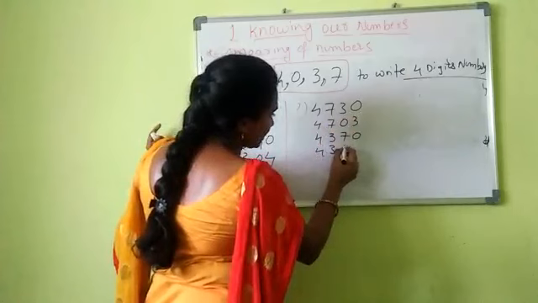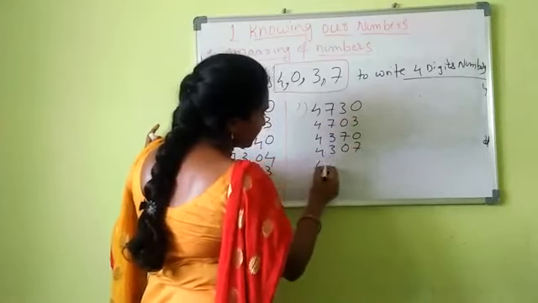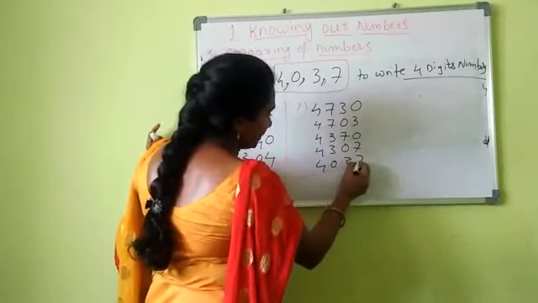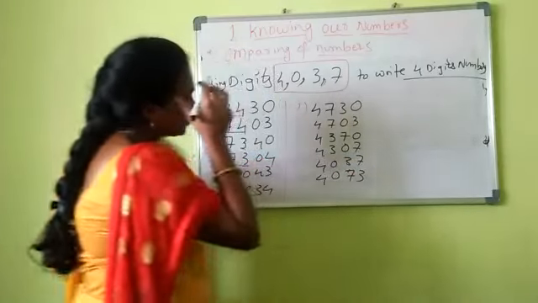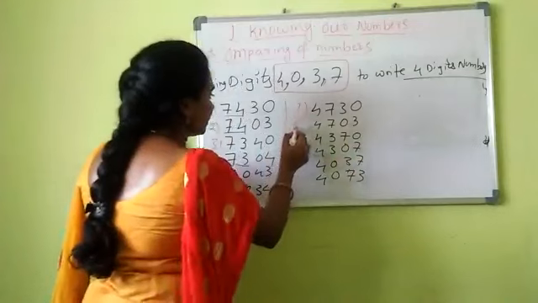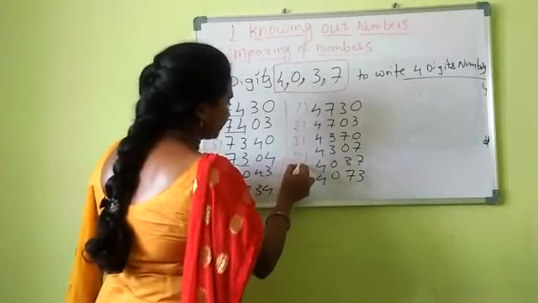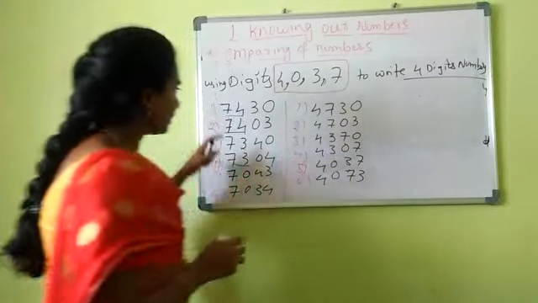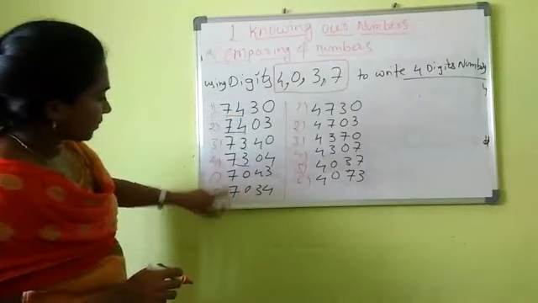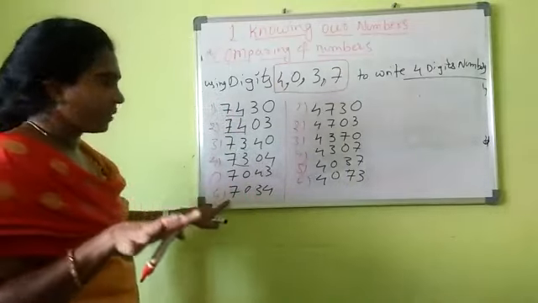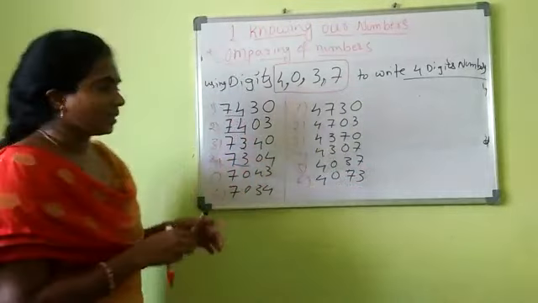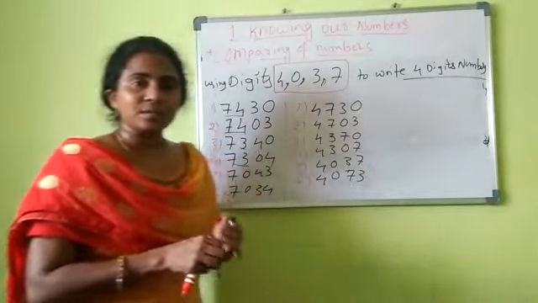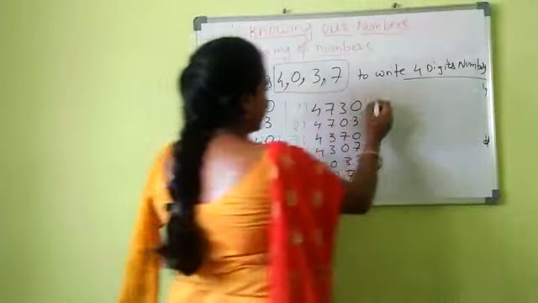Again 3 is fixed, and 0, 7 I am changing the positions, right? 0, 3, again 0 fixed, 7, 3, right? How many did we get? 6. Starting with 7 we got 6 numbers. Starting with 4 we also got 6. Similarly, one more 6 numbers we get, right?